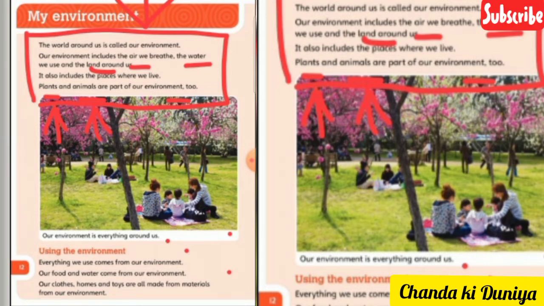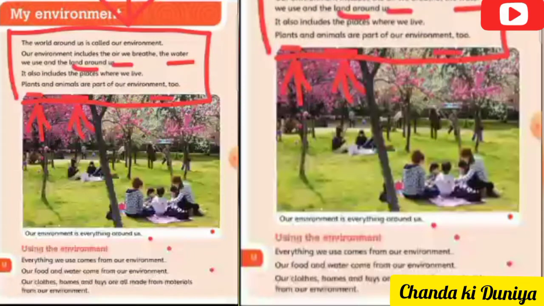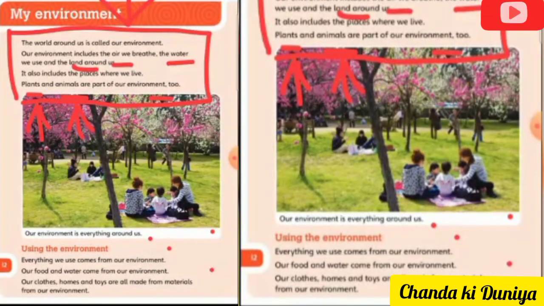So the place where we live, that is called environment, and in environment there are two different components: living and non-living things. Living things are plants, animal, and microorganisms. Air, water, and land, these three things are non-living things.